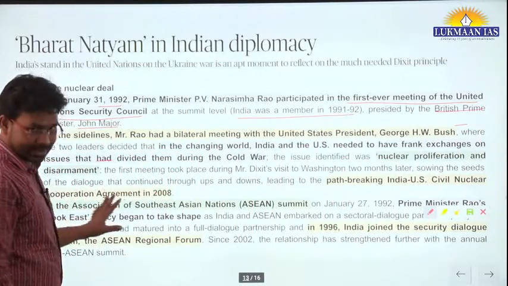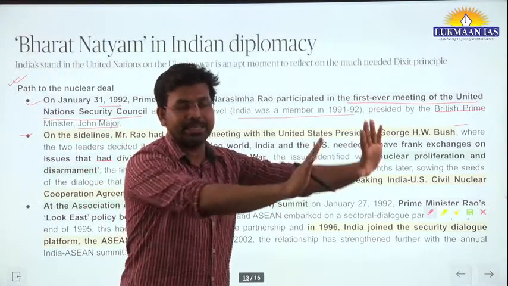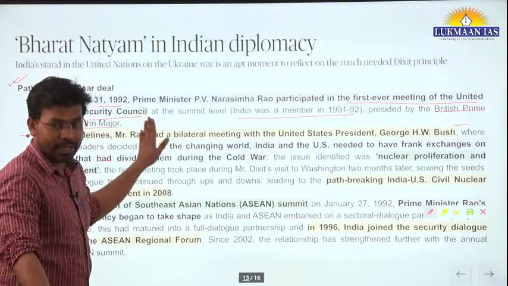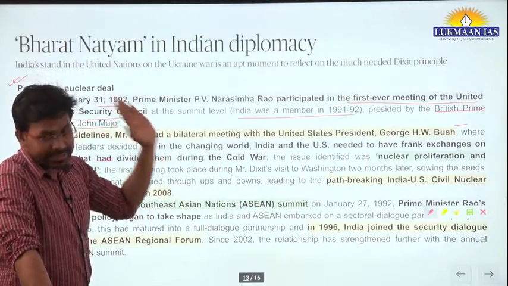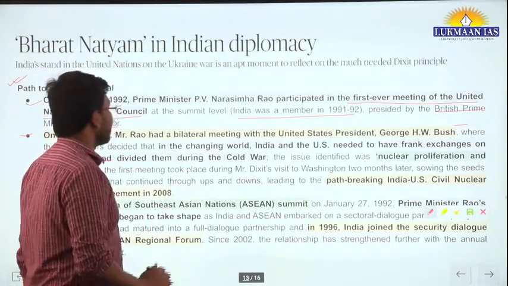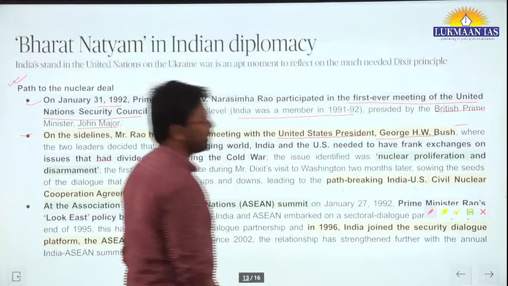On the sidelines of the summit level meeting of the Security Council, the Prime Minister of India also had bilateral discussions with the President of the United States, George H.W. Bush.